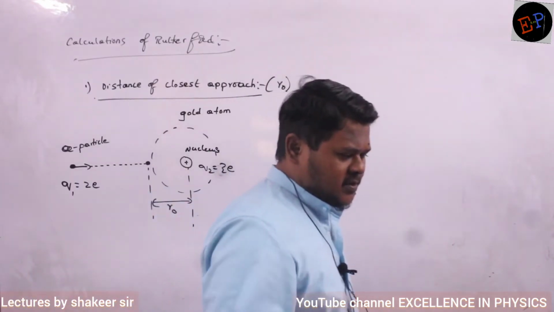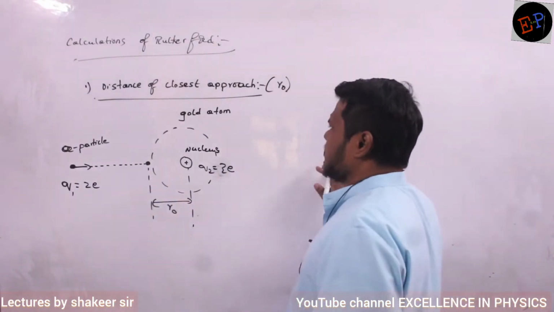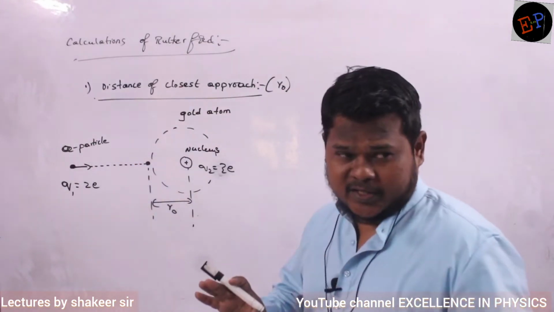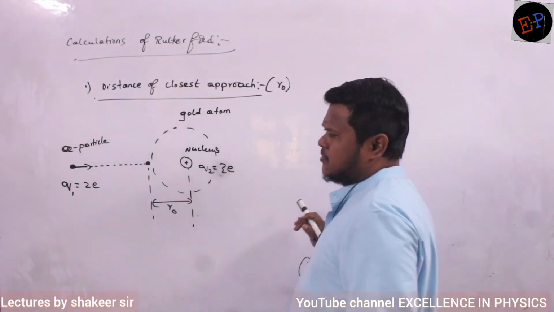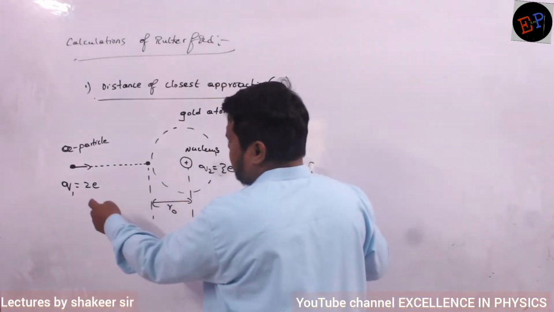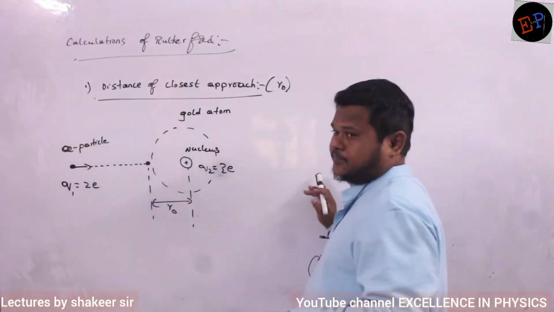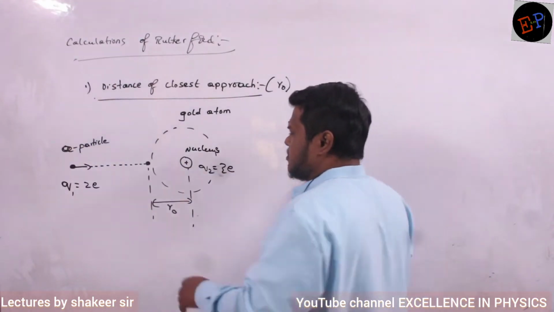Rutherford has done some calculations. Those calculations we will study here. So listen very carefully. First calculation is distance of closest approach. What is meant by distance of closest approach we will see, because many times questions were given on this topic. So this is the alpha particle which is present at a very large distance initially.